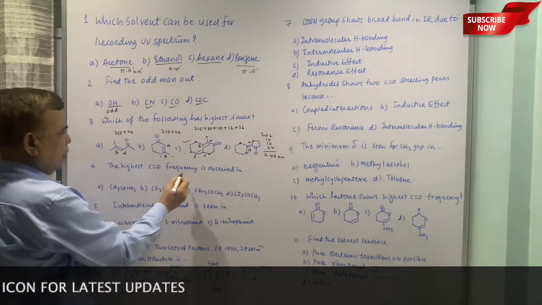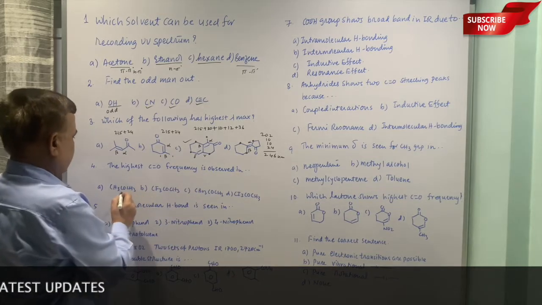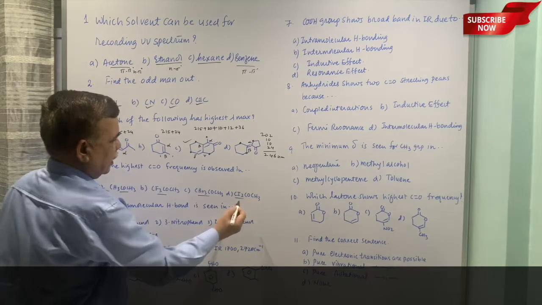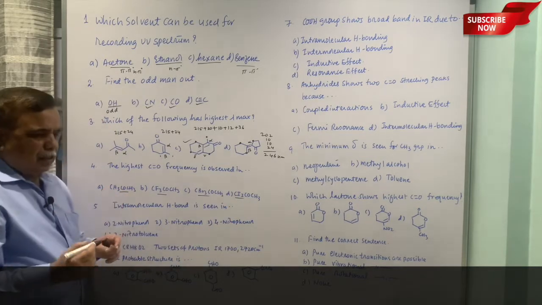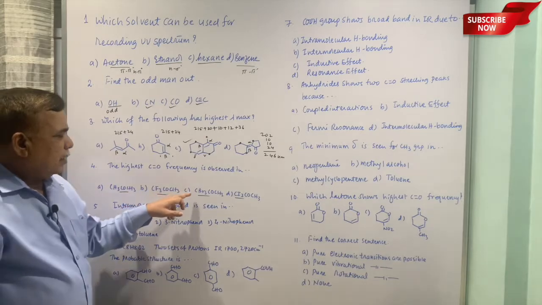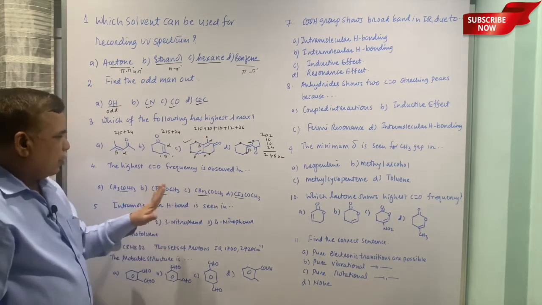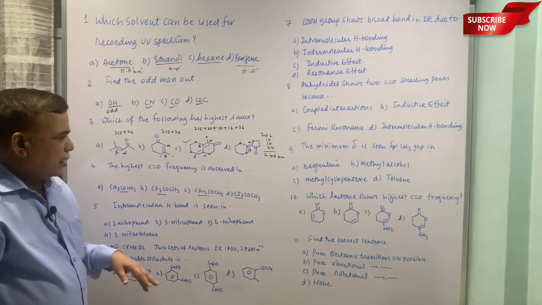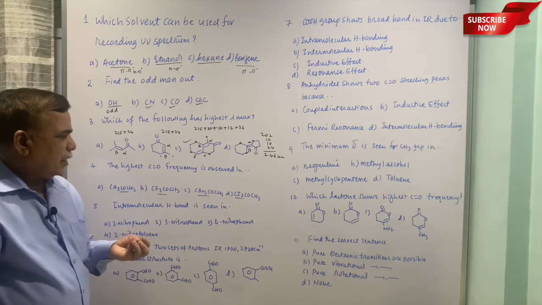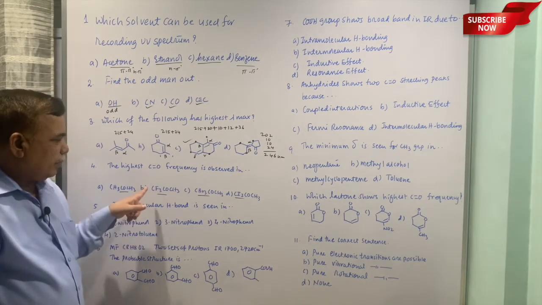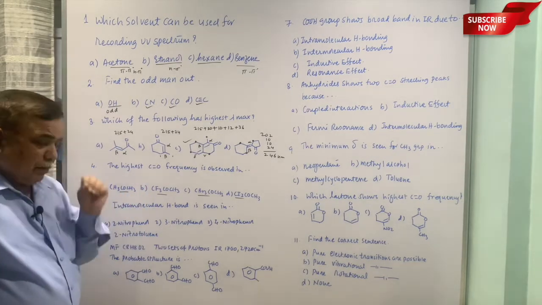The highest carbonyl frequency is observed in acetone, the fluorinated acetone, brominated and iodinated. So this is the minimum, you can say. The second, third and fourth, the common is the halogen. Now the governing factor is minus I effect, and minus I effect would be maximum in case of fluorine.